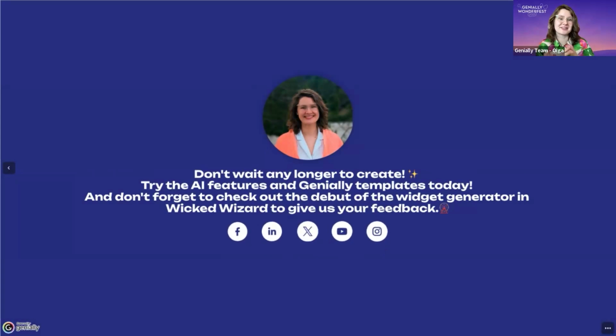So basically that's it. The train ride is over. It was fast, but I'm sure very inspiring. Thank you for joining us for this VIP tour through the backstage of imagination. Today you've seen how Genially's AI turns creativity into action with voice, image, translation, quizzes, and soon even more magical widgets.